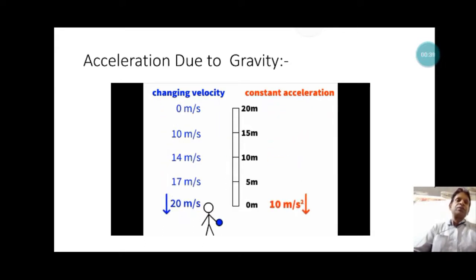But the acceleration due to gravity is the same everywhere, during the upward motion of the ball and during the downward motion of the ball. It is the same at any instant of time, whether it is the upward direction or the downward direction. It is always 10 meter per second square. Next slide.